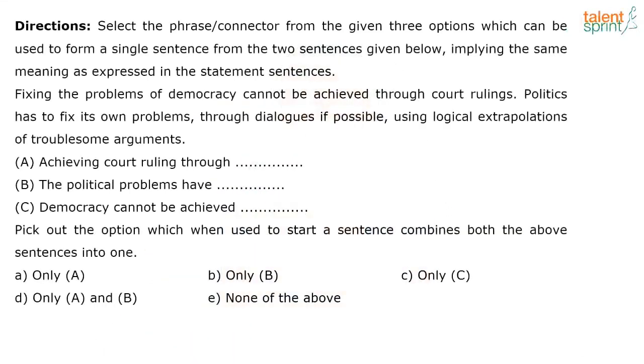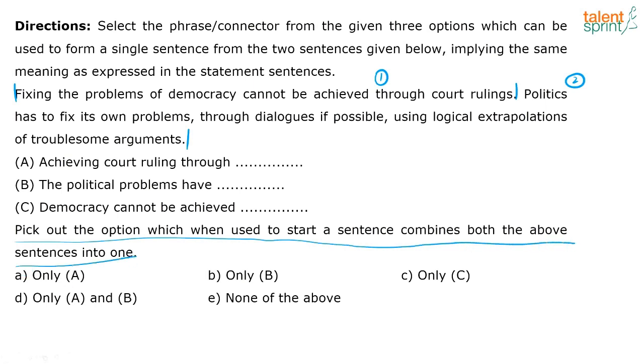Okay, let's go back, let's understand the context. So hopefully all of you understand the directions, right? What is expected of you to do. From A, B, C, if I join these 2 sentences, this is sentence 1 and this is sentence 2, from politics to arguments, right? So if I join these sentences using these 3 connectors, will it make logical sense? Will it be meaningful? And it says clearly, after the 3 options, at the end, if you see, it says pick out the option